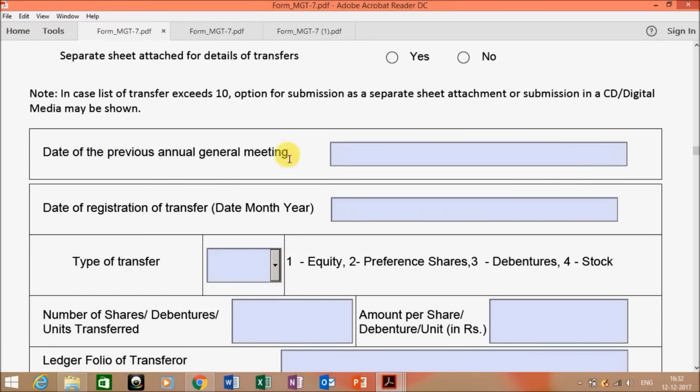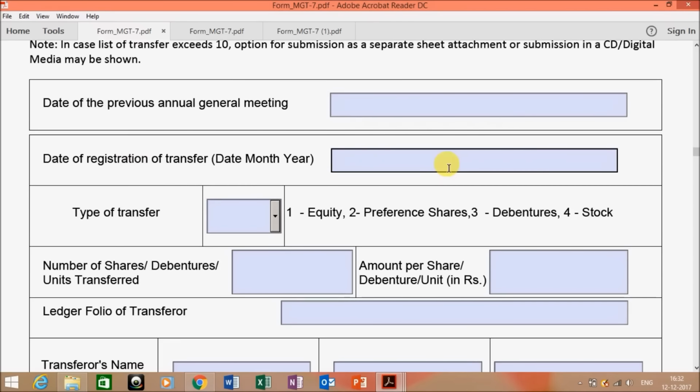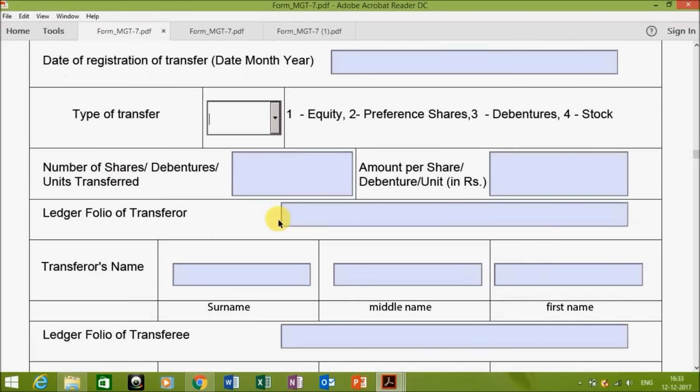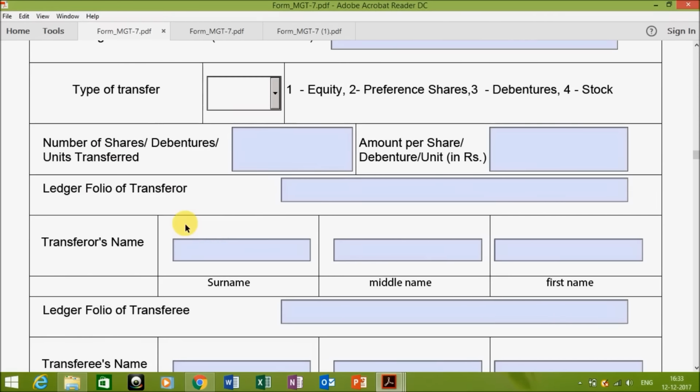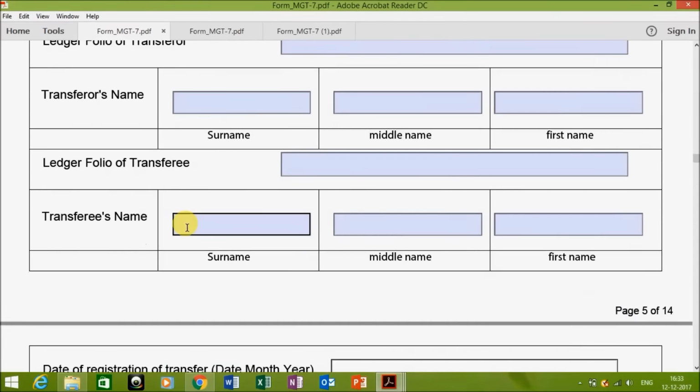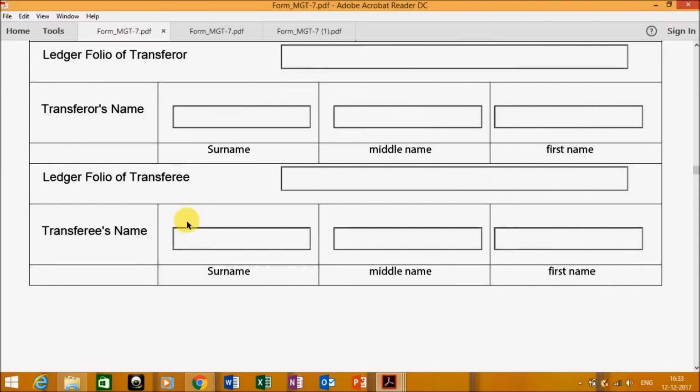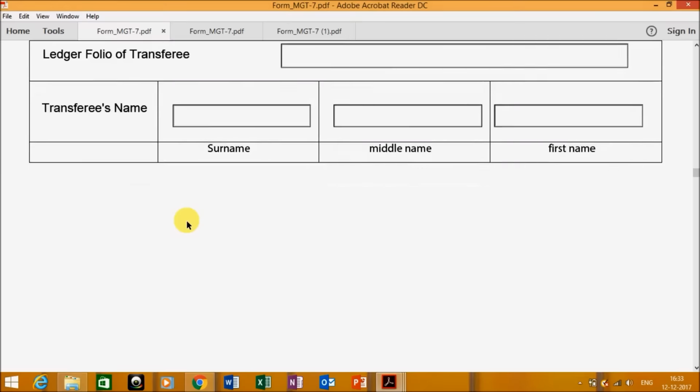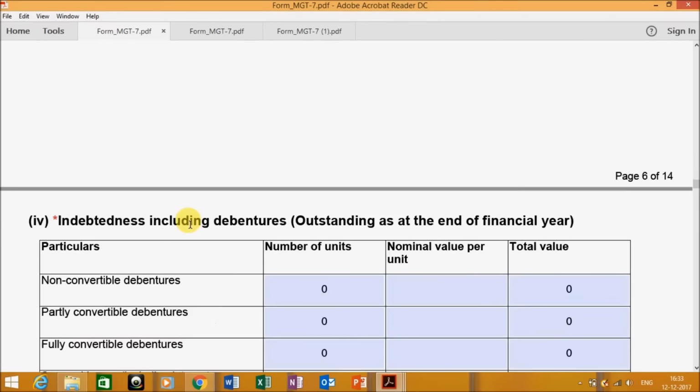Then you have to enter the date of previous AGM, then the transfer details, date of registration of transfers, type of transfer, that is equity share, preference, debentures or stock, number of shares transferred, amount per share, ledger folios of transferor, transferee and their name details have to be entered. In the same manner, other transfers have to be entered.